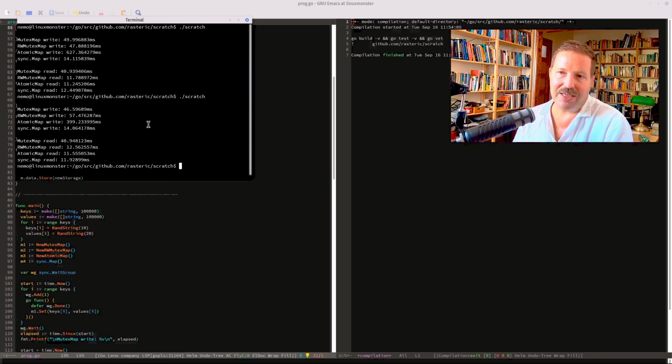But the surprising thing, as you can see here, is the sync map, because the sync map has extremely fast write speed. It's faster than all of the other methods in writing here, and that's what surprised me. And it's also among the fastest in the read performance. Okay, atomic map is a little bit faster here, but it's likely not worth the trade-off because the write speed is so extremely slow and it's another complexity class. So you probably don't want to use atomic map techniques like I showed you.